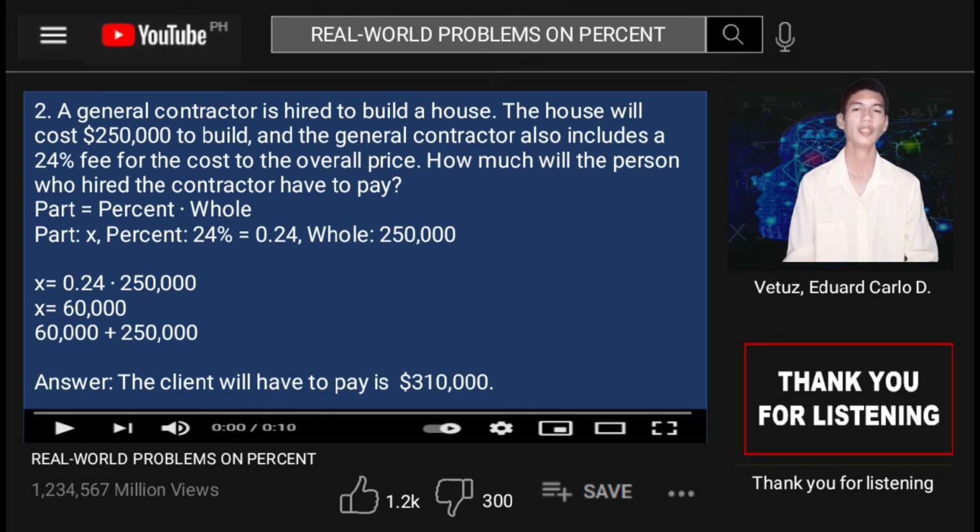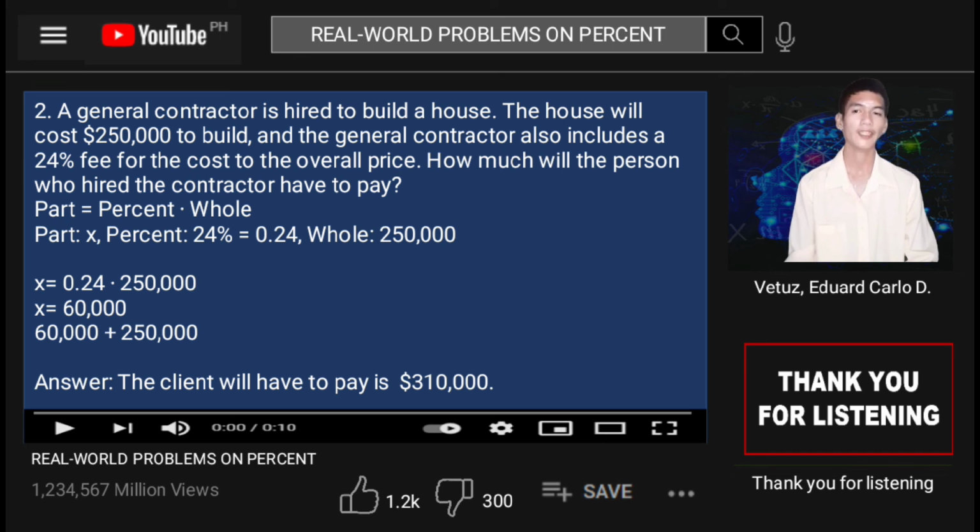The missing again here is the part, that is x. The percent here is 24%, and when we convert it into decimal form, it is 0.24. Our whole, or that sale price, is $250,000.